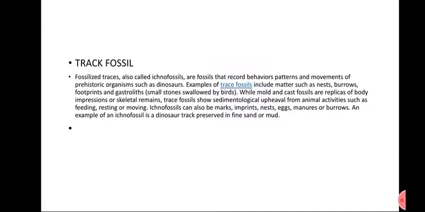What are trace fossils? Trace fossils record the behaviors and movements of prehistoric organisms like dinosaurs. Trace fossils also mean the fossils of invertebrates, which don't have any backbone or vertebral column, and they exist as tracks. They made traces of movement in sand or in water.